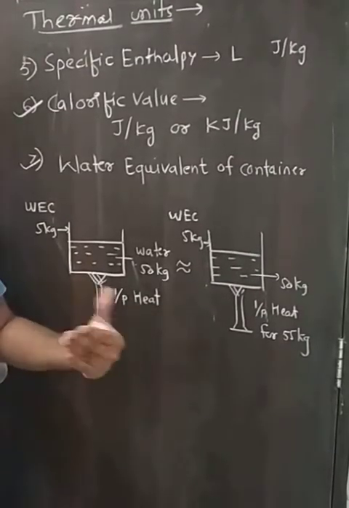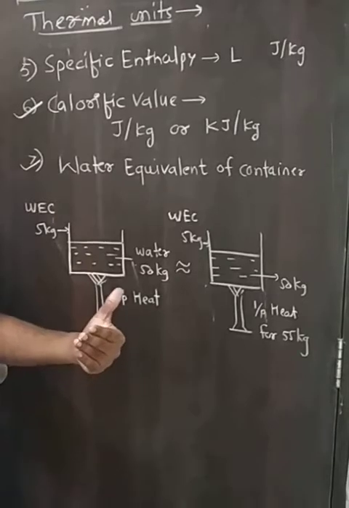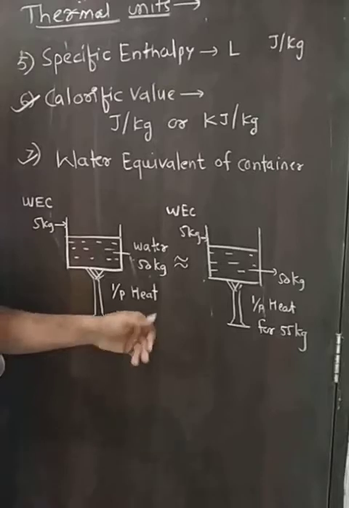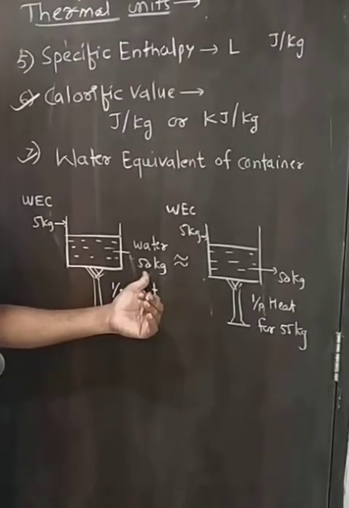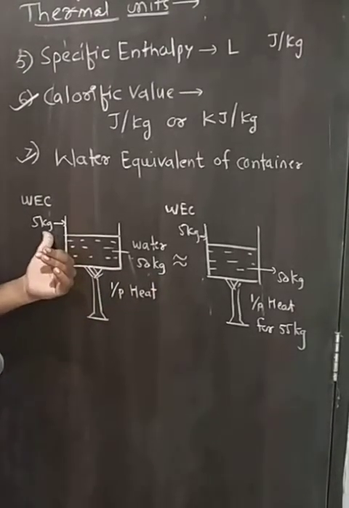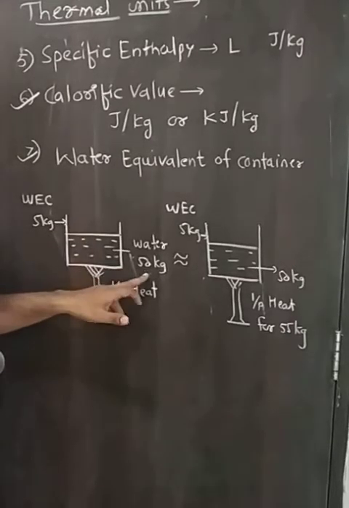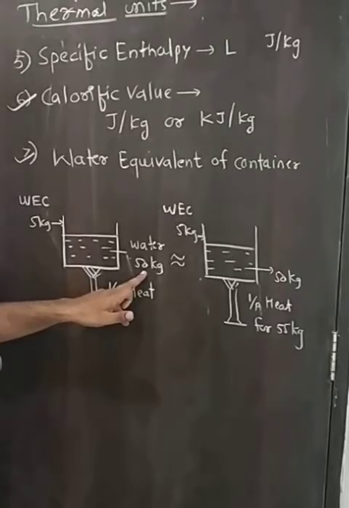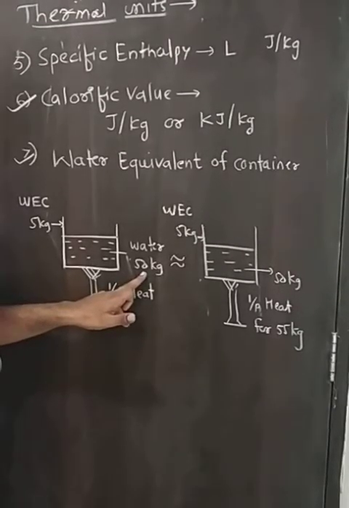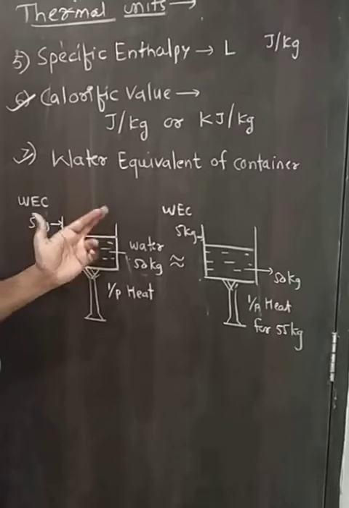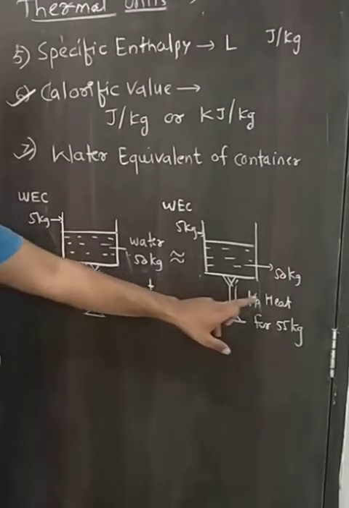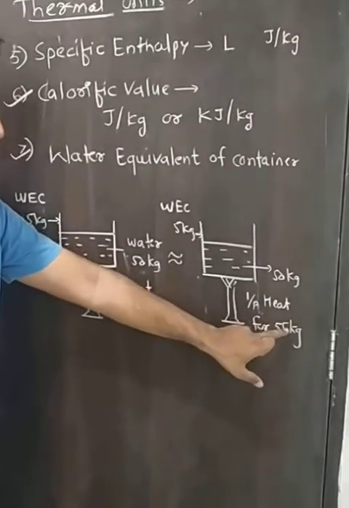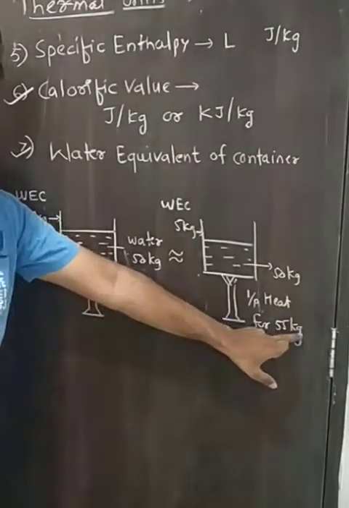That is wasted energy, and that wasted energy is taken into account while calculating the total amount of heat energy required to heat that mass of water. Means if this container has 5 kilogram of mass, we have to find out the amount of heat energy required to heat 55 kilogram mass of water. Means the mass of container is equivalent to the mass of water.